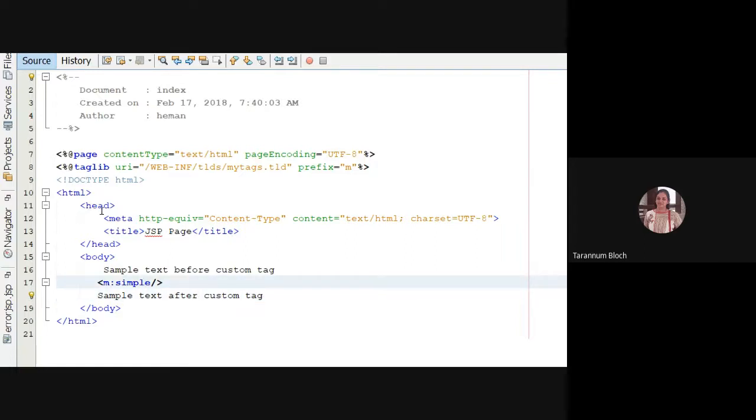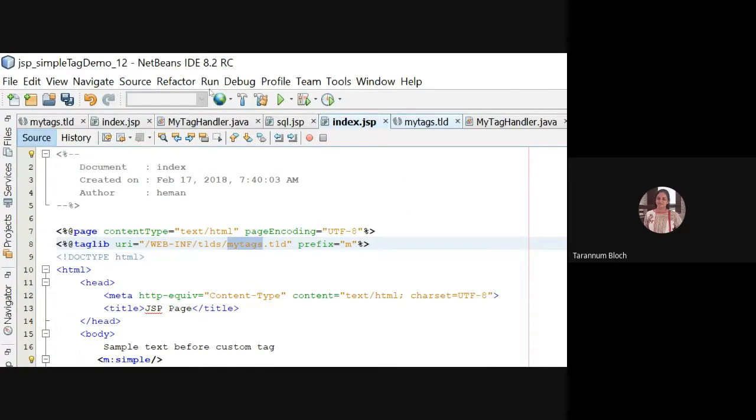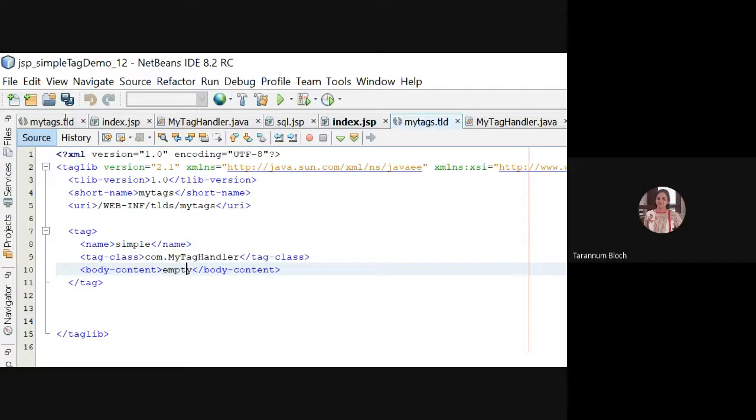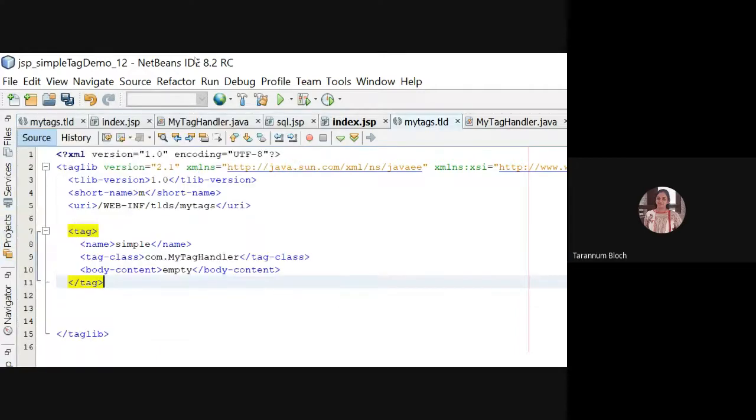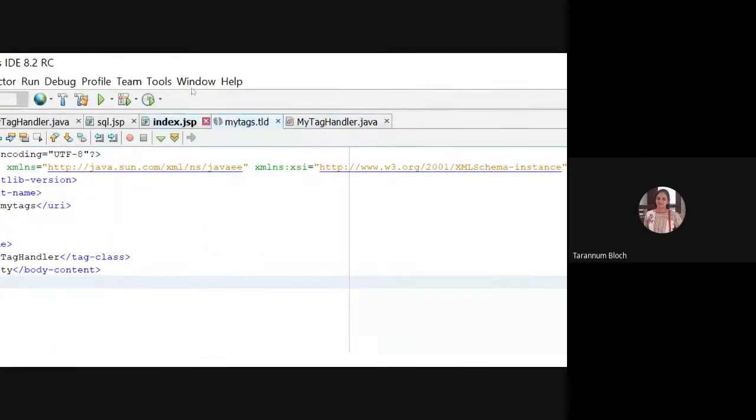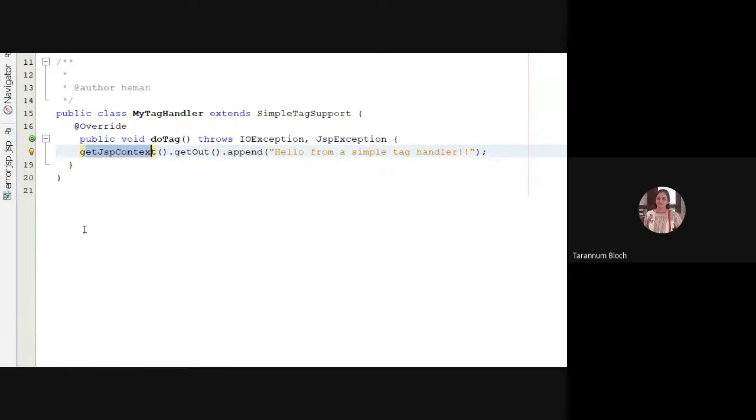When this JSP page is executed, it will execute all this portion, and when it comes across the tag, it will look at the URI, and it will go to the TLD, and find out what is there for prefix m. For prefix m, it is given as com.MyTagHandler. So ultimately it will run it, and when you run this JSP file, it will call your tag handler class, and the doTag method will be executed.